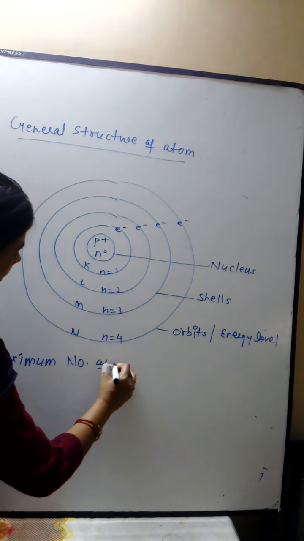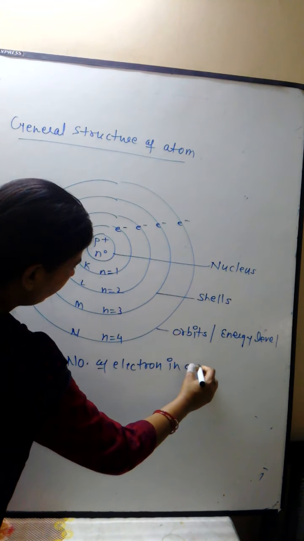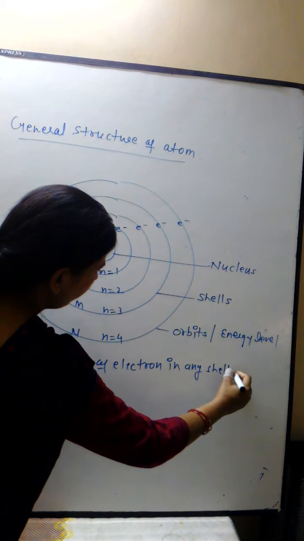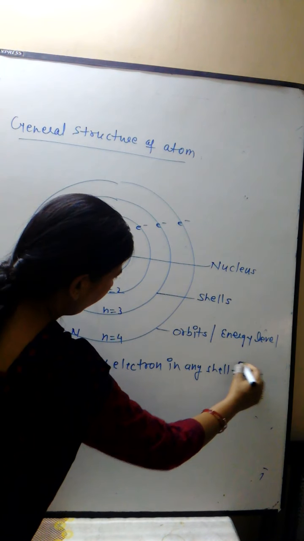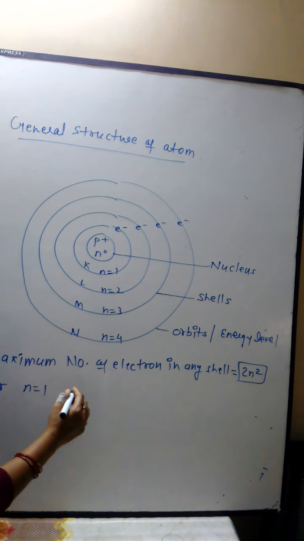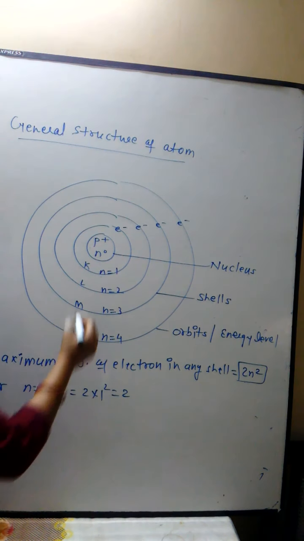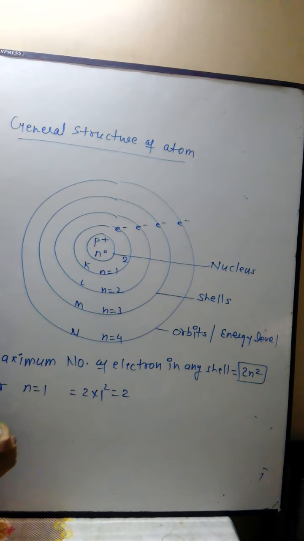The maximum number of electrons in any shell equals 2n square. Our formula is 2n square. For n equals 1, 2 times 1 square is 2, so the first shell contains 2 electrons.